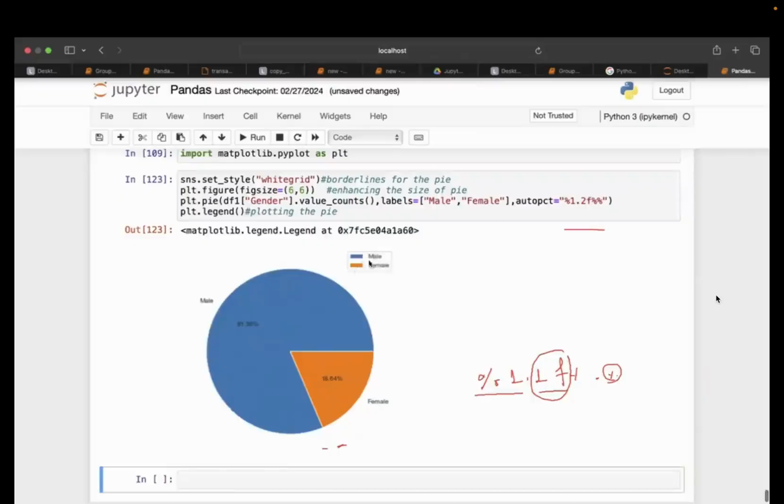So you can see now this legend has also come. Always remember, you have to mention all of these things in the same cell. If you mention this in a different cell, your Python will get confused about which graph to enhance the size of, or to modify or beautify. Look into this and let me know if you have any sort of questions.